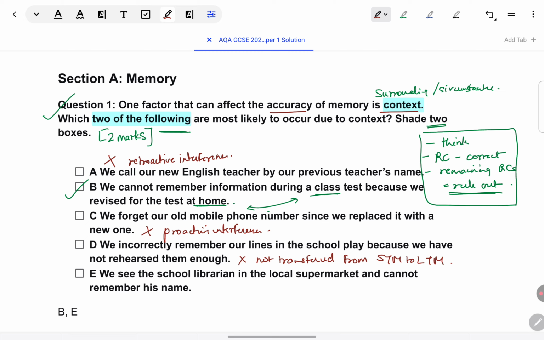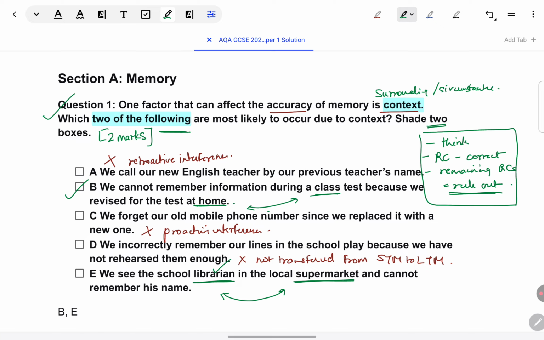Let's look at the next one. Though we know already two choices are correct, this must be the correct one, but still, we'll read very carefully. We see the school librarian in the school supermarket and cannot remember his name. Normally, we see the librarian in the library, but now we are seeing them in the supermarket. This talks again about surroundings or circumstances.